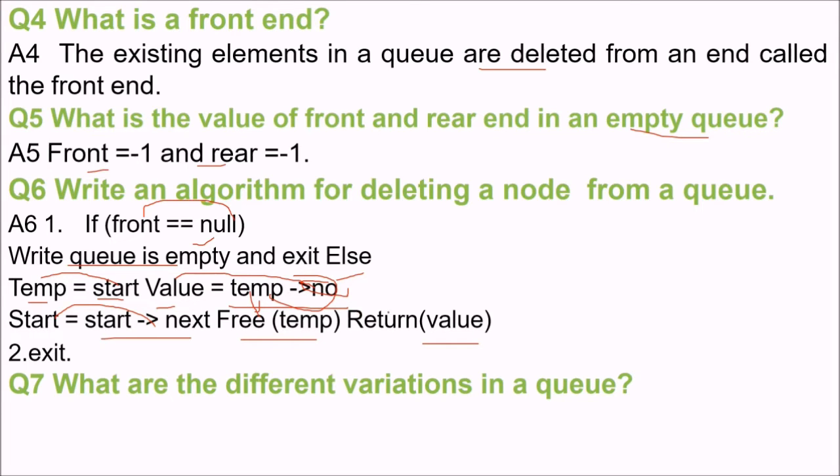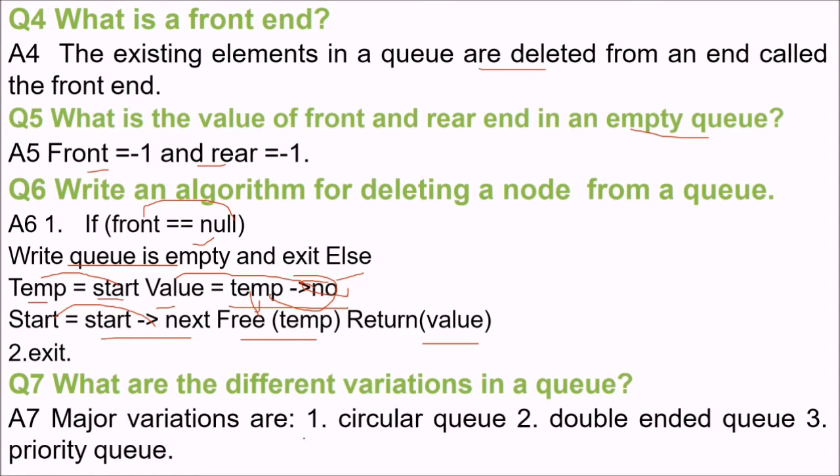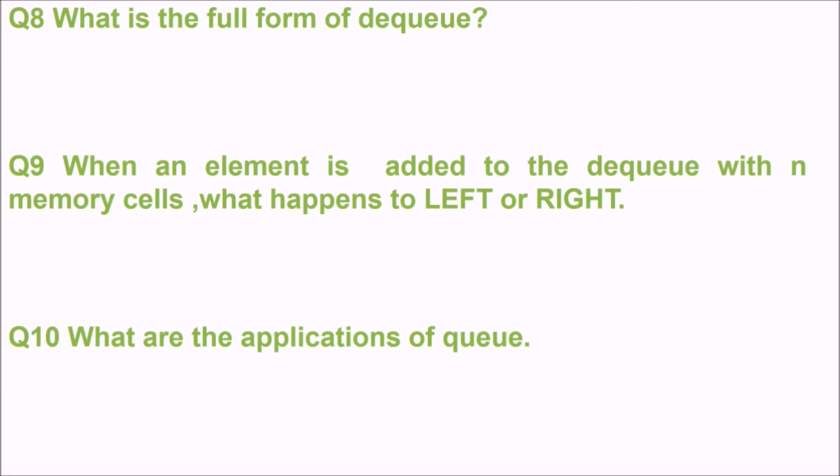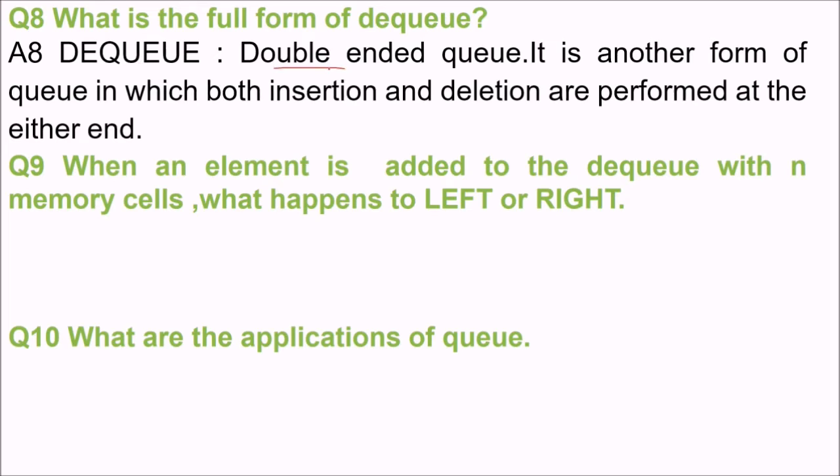What are the different variations in a queue? As I suggested, a queue can be a circular queue, it can be a priority queue. So there are various variations: circular queue, DQ or DEQUE, that is double-ended queue, and priority queue. What is the full form of DQ? DQ is double-ended queue.